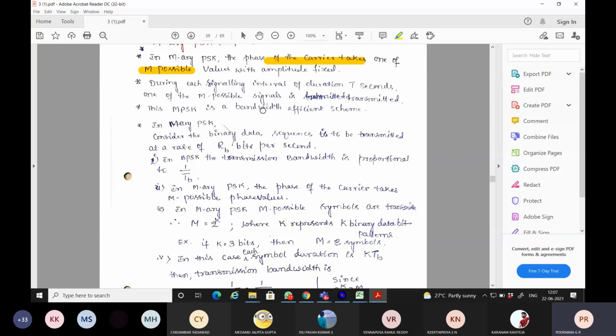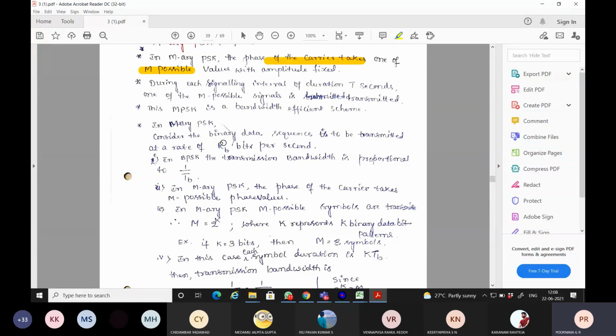And M-ary PSK is another efficient scheme which will give bandwidth efficiency, that is, it is going to save the bandwidth over the channel. So how does this M-ary PSK work? Let us see now.